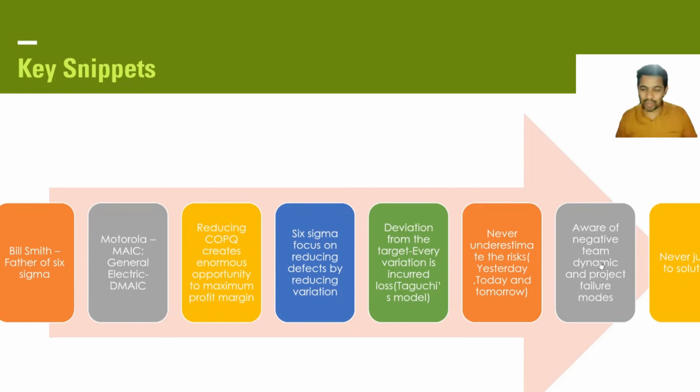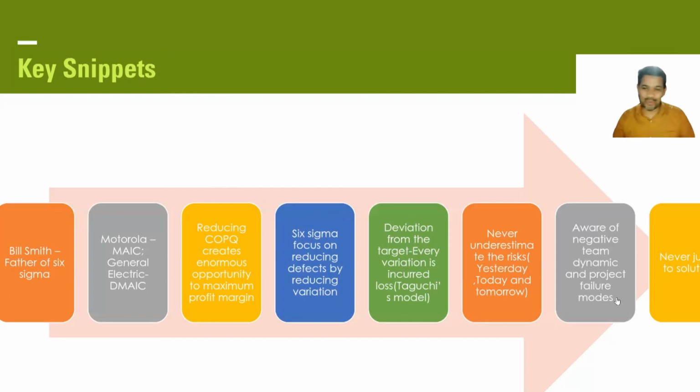Be aware of negative dynamics, which we also talked about in my other video. For example, rushing to accomplish is also a failure mode. Our team is not giving support. Management endorsement is not there. All these are negative dynamics which we should be aware of, and we should make sure that our project is running well. Project failure modes can happen. Sometimes you directly jump to a solution without identifying the root cause. What will happen? The issue will reoccur again and again.